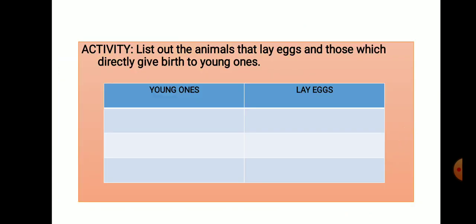So students, I hope you understand that lesson. Here your first chapter is completed. I give some activities for you to do in your homework notebook. The first activity is to list out the animals that lay eggs and those which directly give birth to young ones. For example, those which lay eggs like a bird, snake, and those which give birth directly to young ones like a human being, cow, dog.